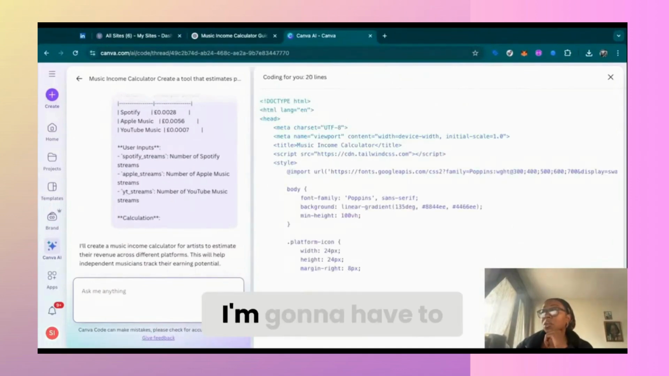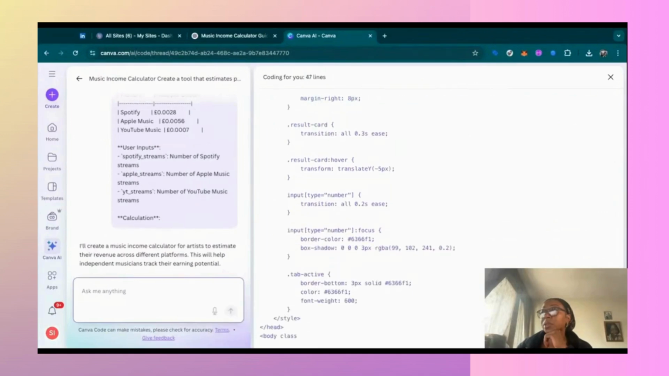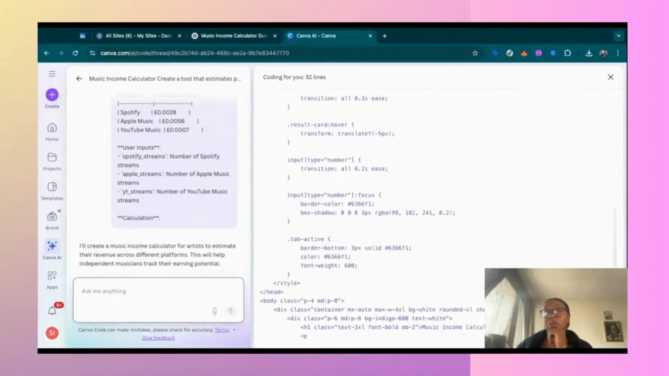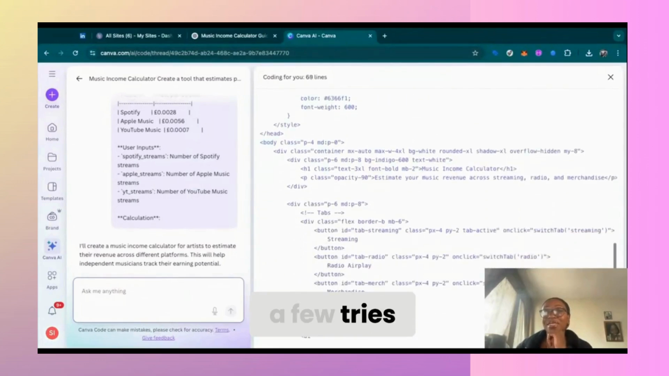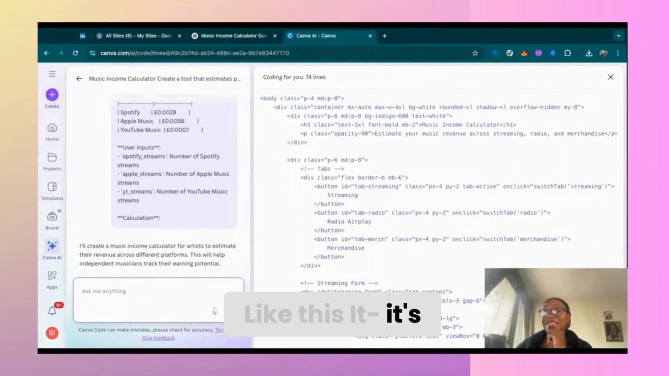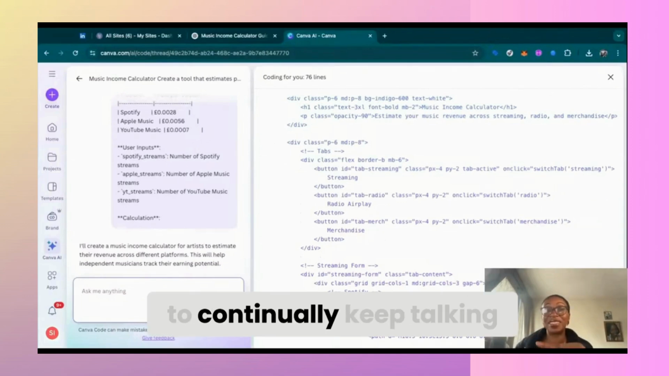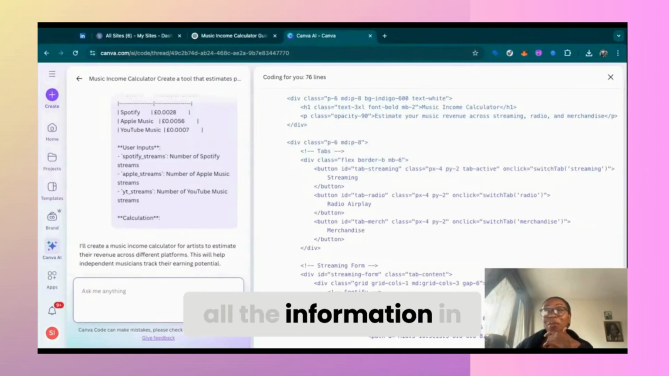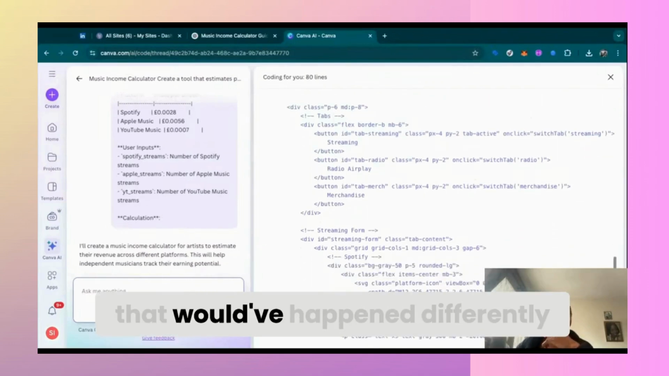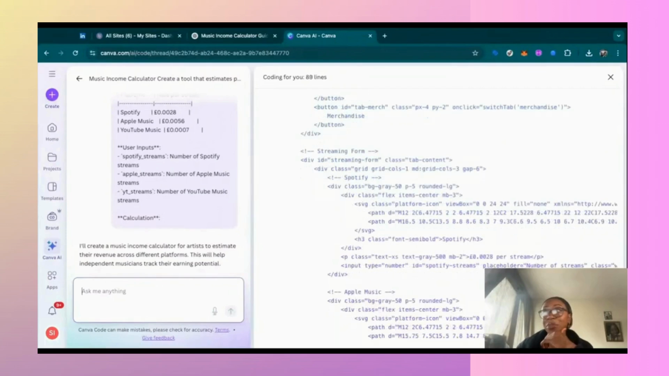So I'm going to have to keep on giving it instructions now. But look at it go. This is going to take a few tries. Like this, it's quick, right? But it's not quick because you have to continually keep talking to the AI and refining and whatnot. If I'd put all the information in and not pressed enter, that would have happened differently. But hey, here we are.